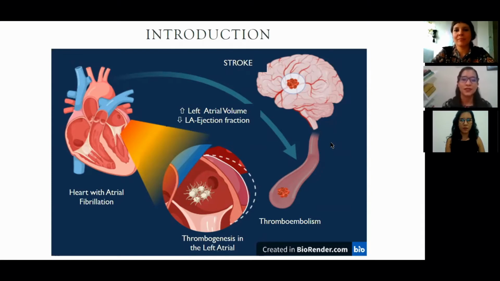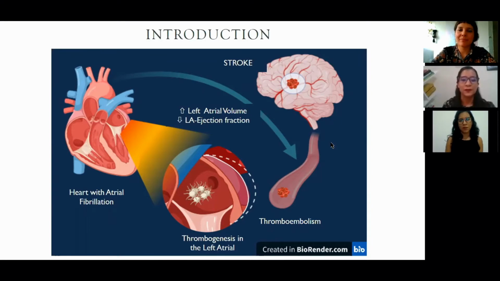One of them is that by beating so fast, the heart doesn't contract correctly, which generates blood stasis, and also causes the blood flow to be turbulent, which causes damage to the endothelium of the heart and activates platelets. All of these are the main mechanisms of the formation of clots or thrombus, which can form in the left atrium and can travel at any time towards the systemic circulation and can cause the most fearsome complication, a stroke.